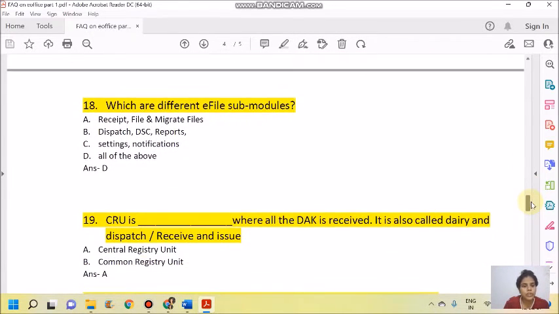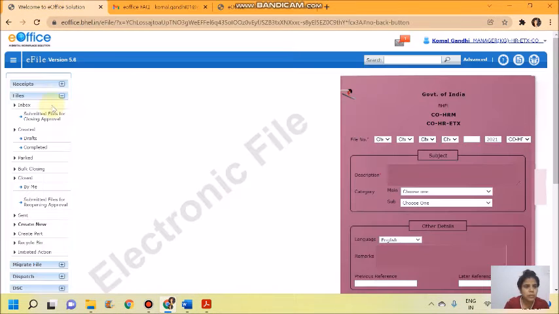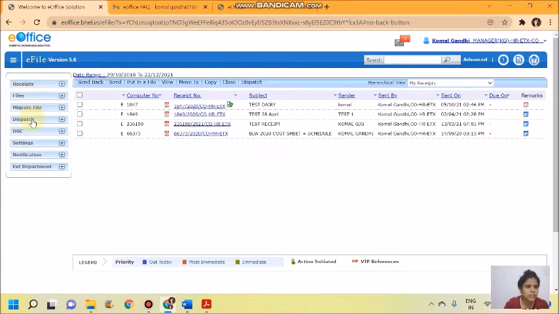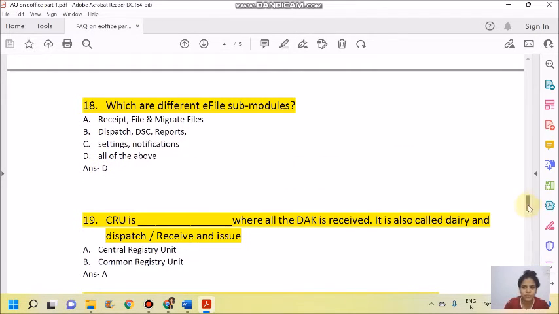We move on to the next question, question number 18. Which are the different e-file submodules? What are the various submodules available in e-file? Let's see. This is my e-file and these are the various submodules: receipts, files, migration, dispatch, digital signature, settings, notification, and ext department. So of course the receipt, files, dispatch, settings, notification, the answer is all of the above.